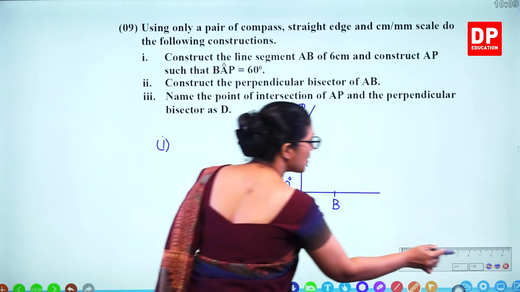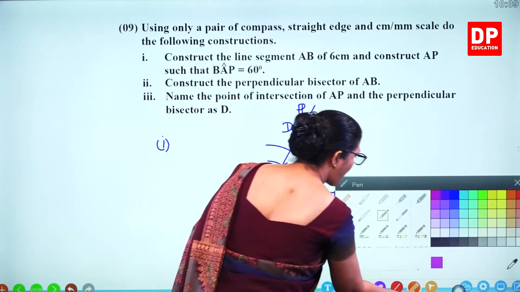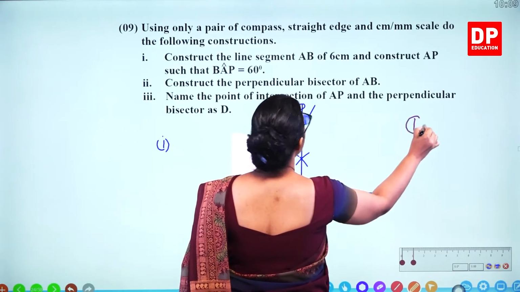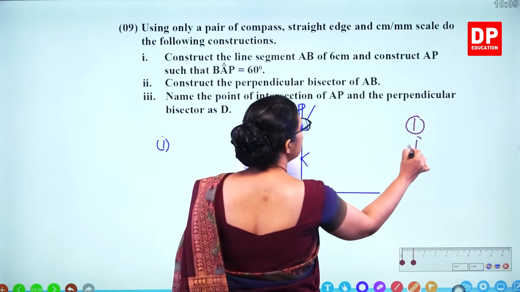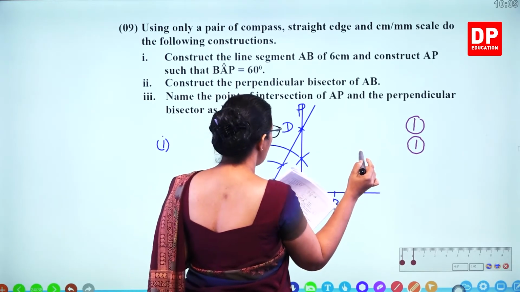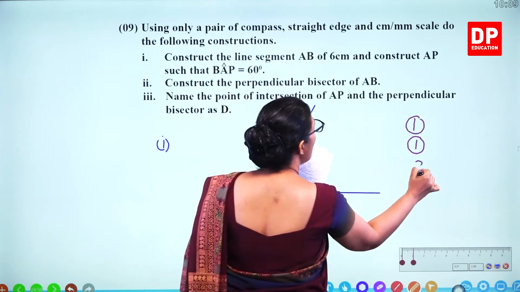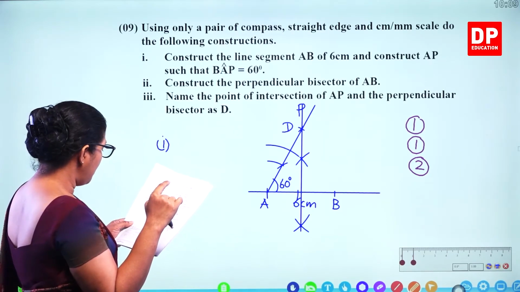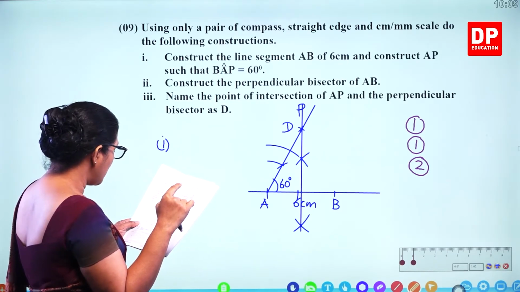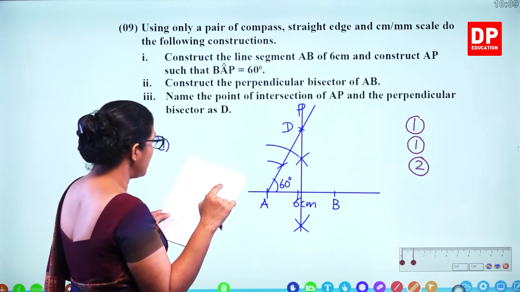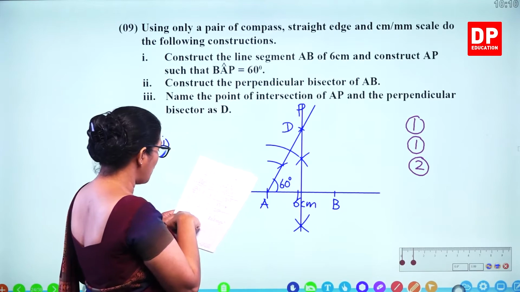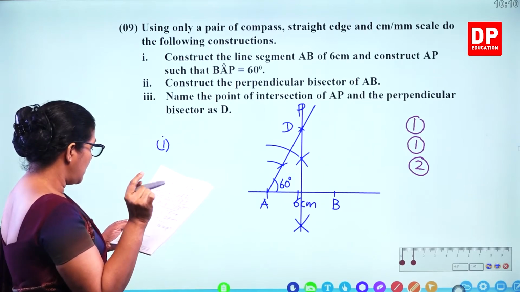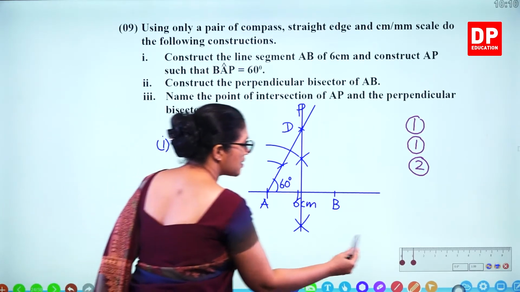So how many marks for these steps? So you are getting 1 mark for drawing AB and 1 mark for drawing the angle 60 degrees and 2 marks for marking the point D there, and 2 marks for drawing the perpendicular bisector. So we have already given 1 mark for this, and marking D point 1 mark. So 2 marks. So let's do the other parts.